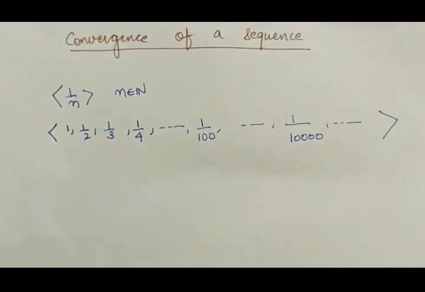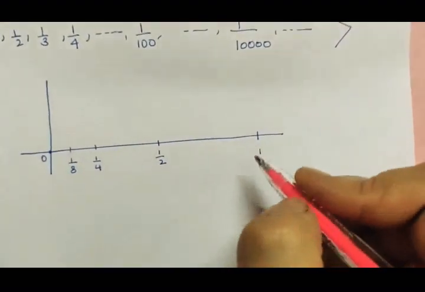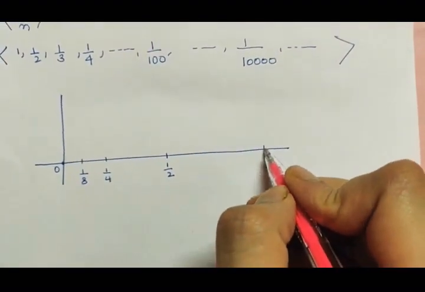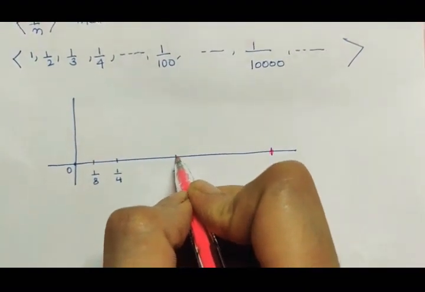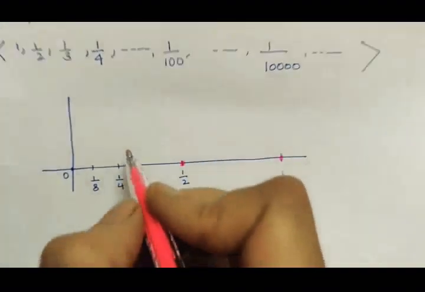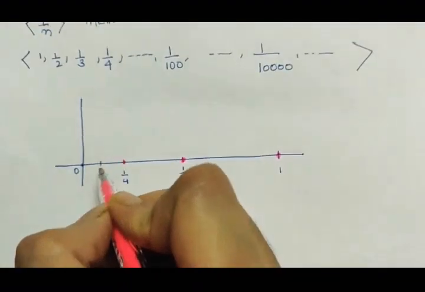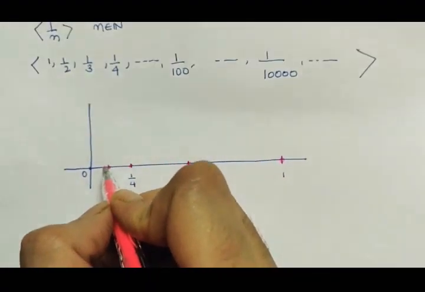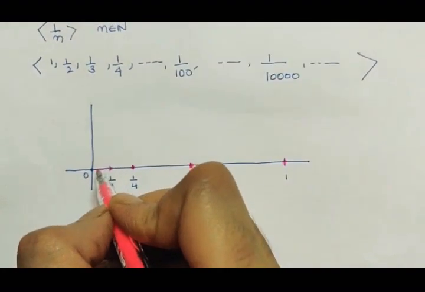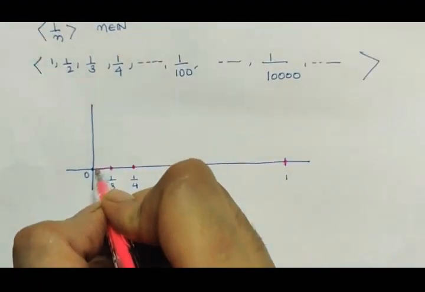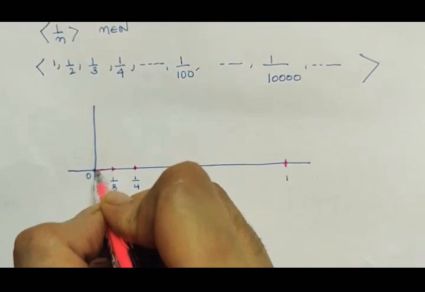I'll also explain graphically. This is the first term, a1, which is 1, then the second term, third term, fourth term, 1/4, then 1/8, and so on. All these terms will go like this, 1/100, 1/10,000, and so on. All the terms will get very near to 0.